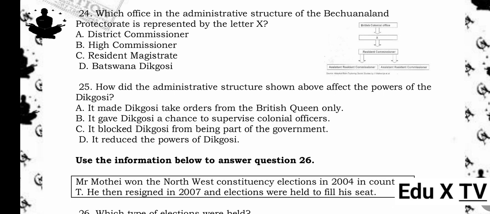25. How did the administrative structure shown above affect the powers of the Dikosi? A. It made Dikosi take orders from the British Queen only. B. It gave Dikosi a chance to supervise colonial officers. C. It blocked Dikosi from being part of the government. D. It reduced the powers of Dikosi. The answer is D. It reduced the powers of Dikosi.